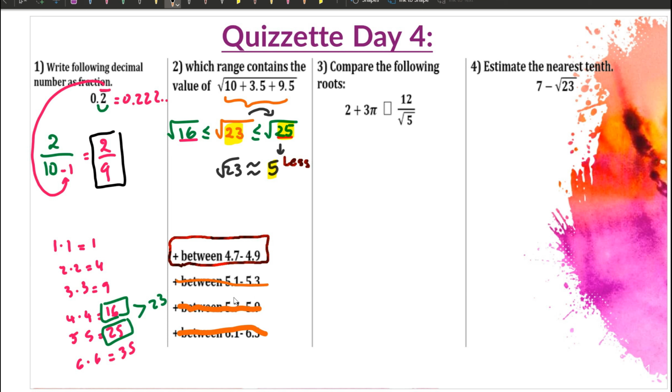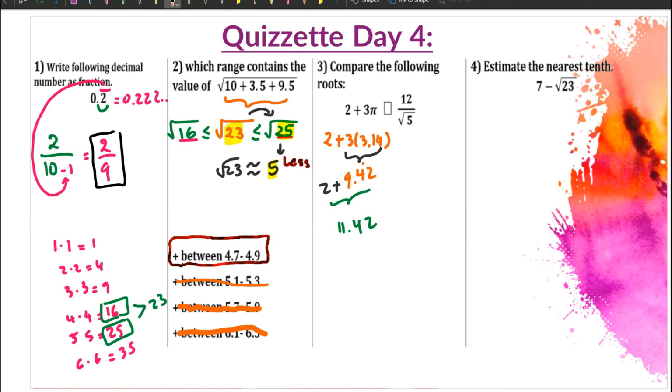Okay, so that's it. Number 3, compare the following roots. So we have 2 plus 3 pi. Pi is 3.14, right? So we times 3. 3.14 times 3: remember 3 times 1 is 3, plus 1 would be 4, and 3 times 3 is 9. So 3 times 3.14 is 9.42. Okay, then we'll bring down the 2. 2 plus 9.42 means it's 11.42.